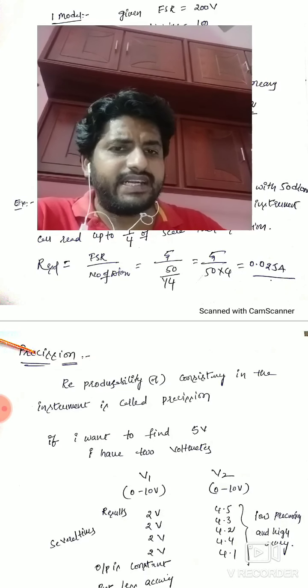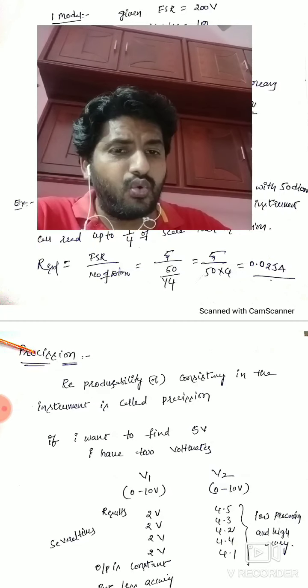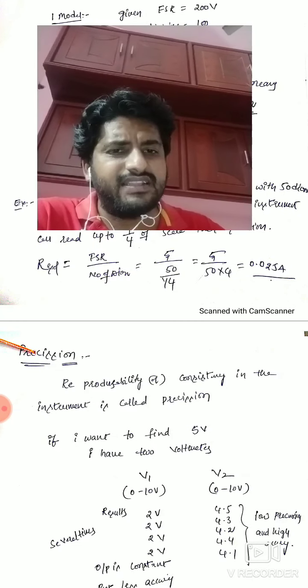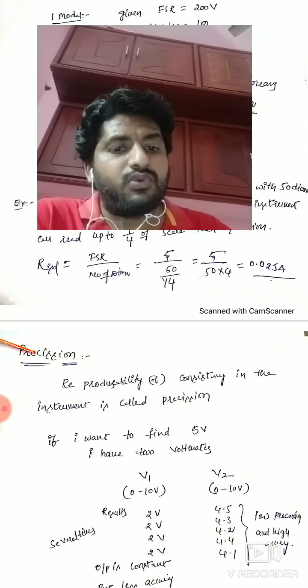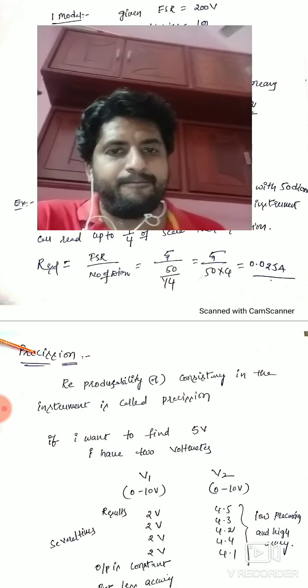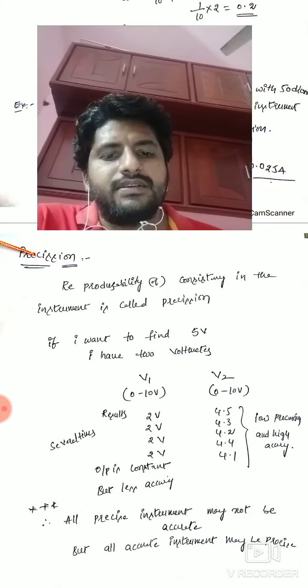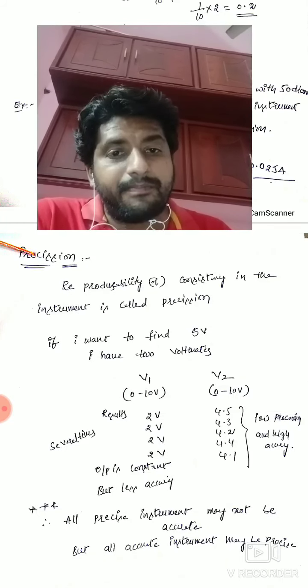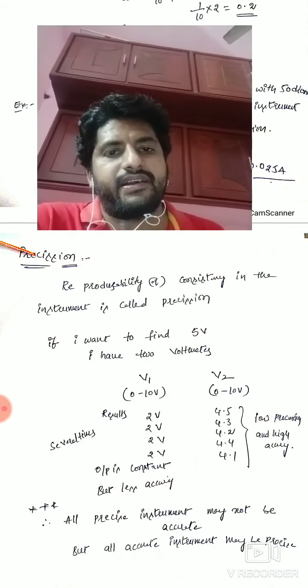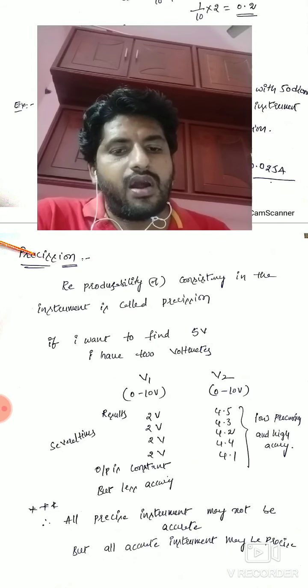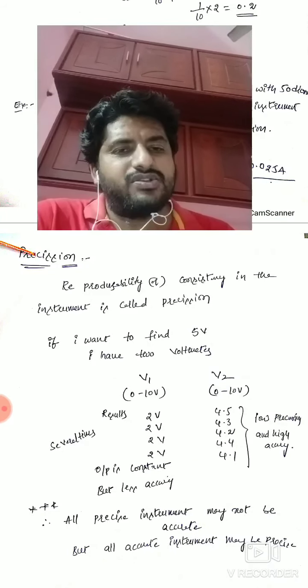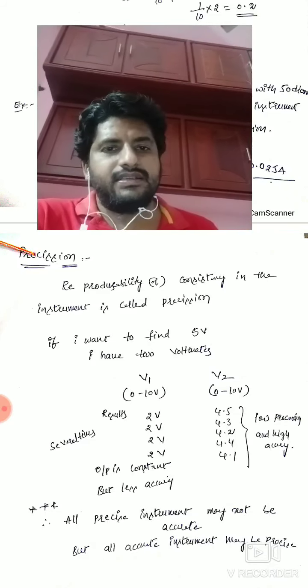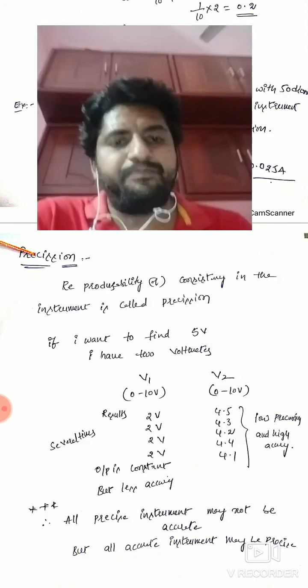Each and every time you are getting these results, which is a low precise instrument. There is no reproducibility. What about the accuracy? Very high, right? That means the note is: all precise instruments may not be accurate, but all accurate instruments may be precise. This is very, very important, right?